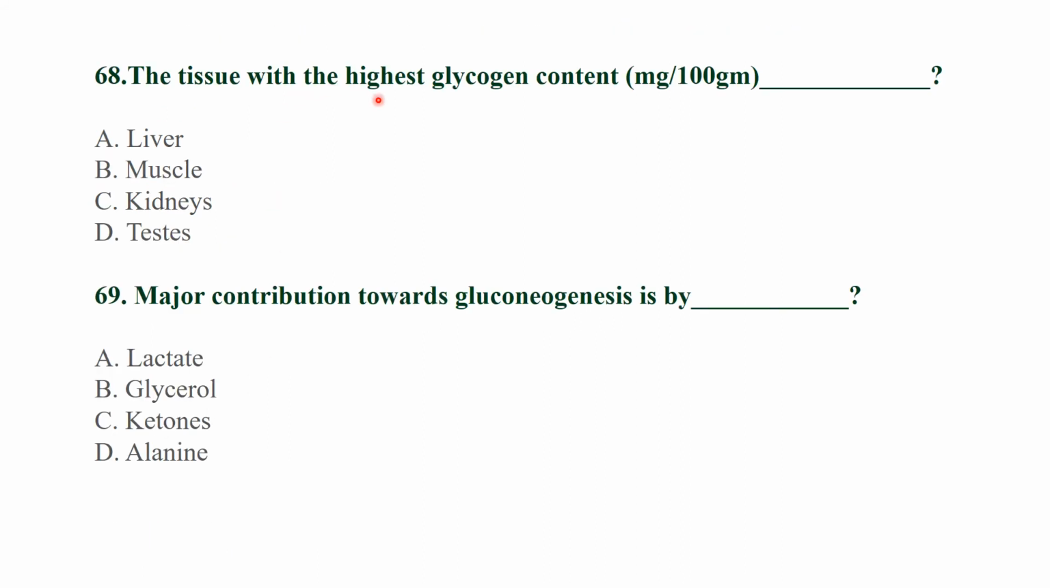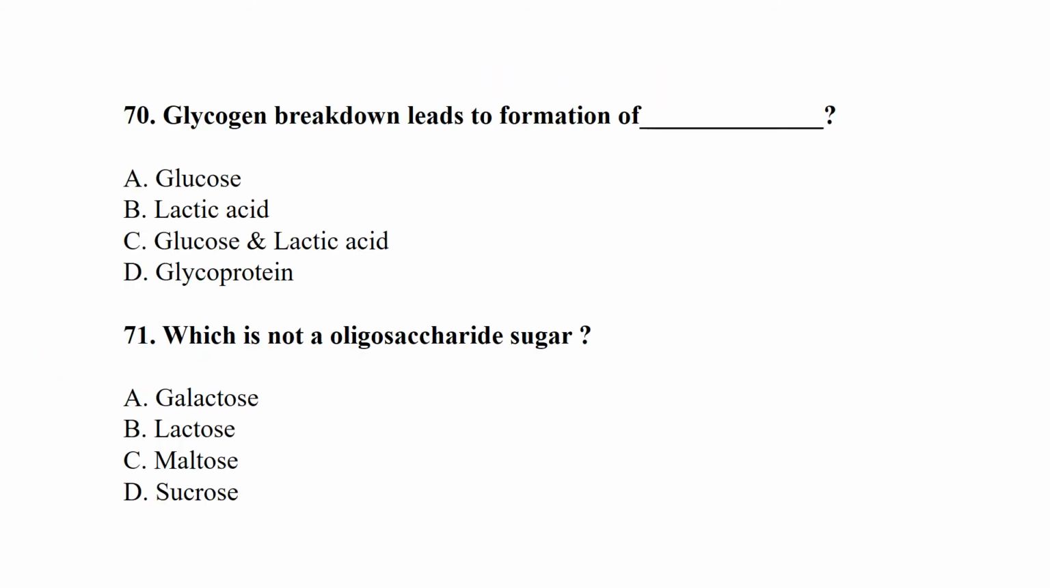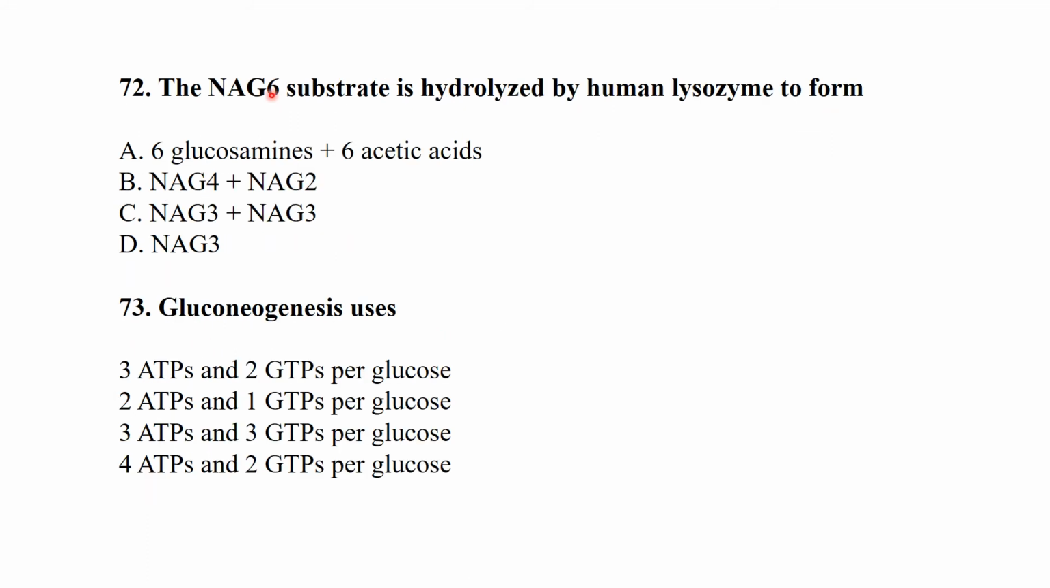The tissue with the highest glycogen content is the liver. Major contribution towards gluconeogenesis is by lactate. Glycogen breakdown leads to the formation of glucose and lactic acid, which is not an oligosaccharide sugar. So among these, galactose is not an oligosaccharide, it is a monosaccharide. Lactose, maltose, sucrose are disaccharides. The NAG6 substrate is hydrolyzed by human lysozyme to form NAG4 plus NAG2.